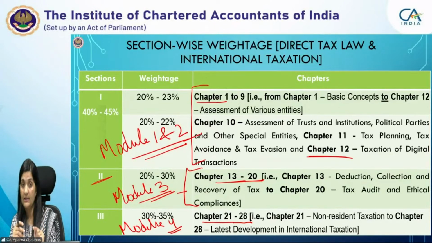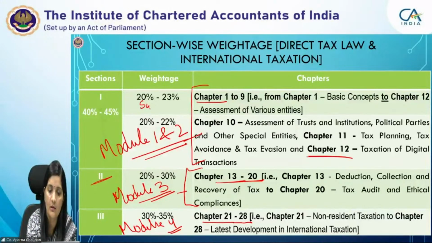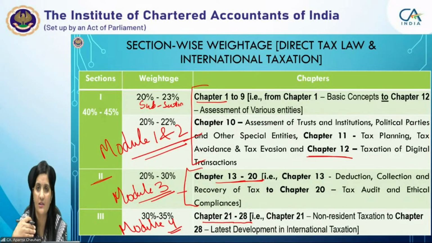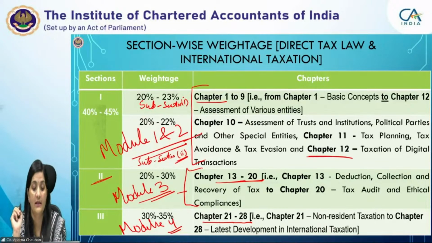In this section 1 itself, there is further division, that is subsection 1 and then subsection 2 in section 1 itself. This is the term of the Income Tax Act: section, subsections, clauses, and all those things. For these, separate weightages are assigned.